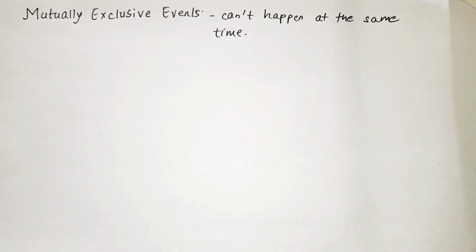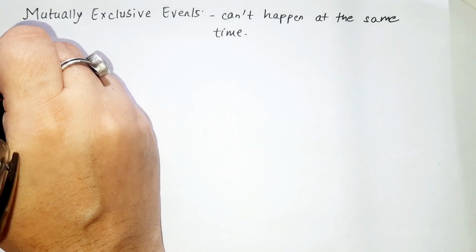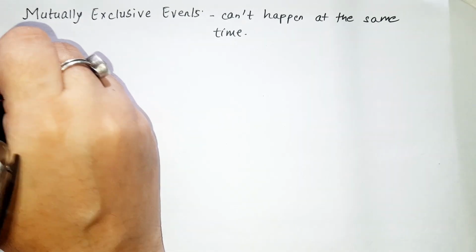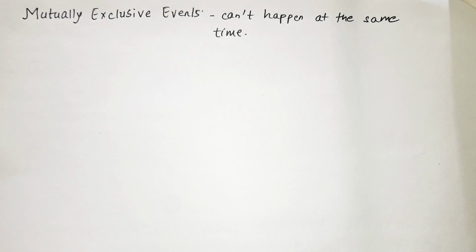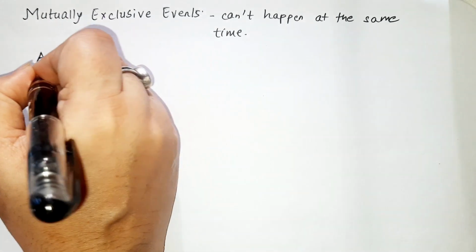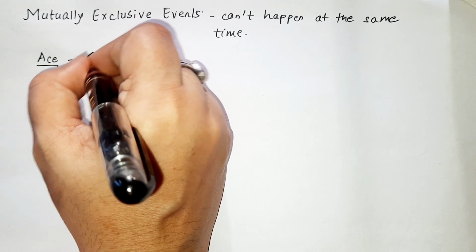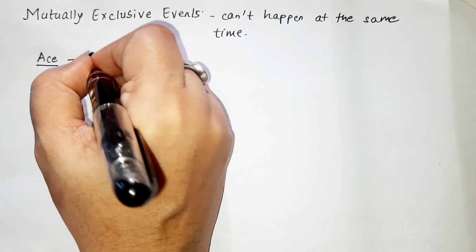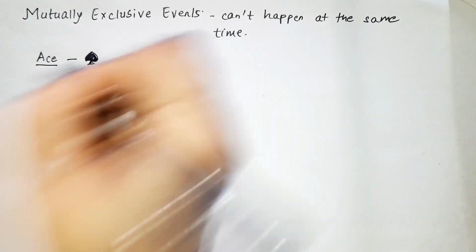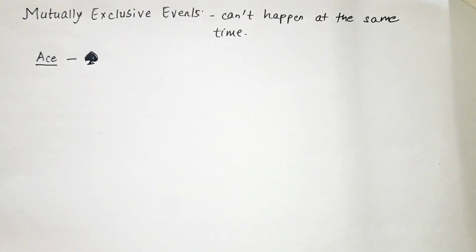Similarly, what are not mutually exclusive? Suppose you are turning left and you are scratching your head. This is not mutually exclusive. Suppose you are taking out an ace from the pack of cards and it is of spades. So you can do both simultaneously. You can take out an ace and that ace can also be of spades. So this is also not mutually exclusive.